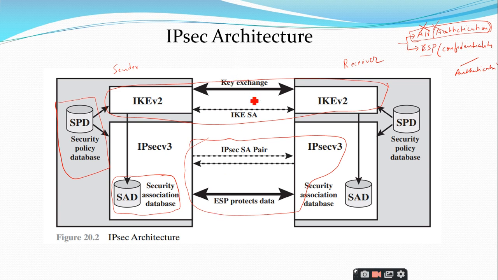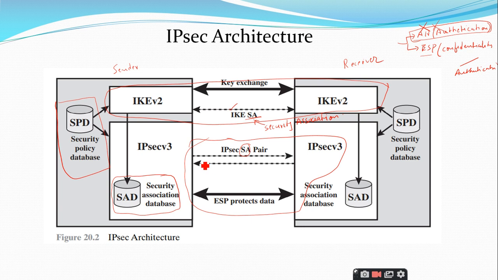And for key management, I told that we are going to use the IKE. IKE stands for Internet Key Exchange. SA is the shortcut for Security Association. This is called as Security Association. You can see here that the Security Association is a logical connection between these two parties, that is the sender and the receiver. The Internet Key Exchange is having a separate Security Association, and the ESP also is having a Security Association.